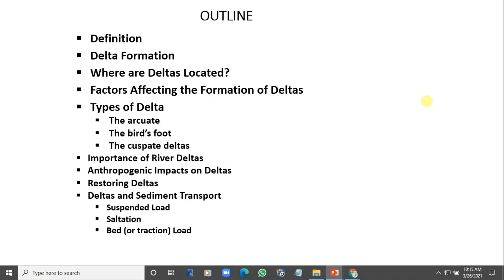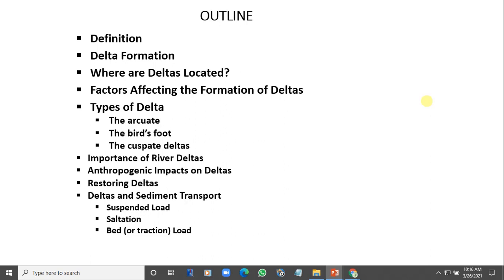Now, there's something I want us to understand here. We say that deltas are basically depositional environments. And things can deposit naturally and faster when the velocity of flow of the water reduces. Now, remember that rivers and streams flow. Oceans and lagoons do not flow. Rivers and streams have horizontal movement, but oceans and lagoons have vertical movement as a result of tide. There's no tide in a river, but it flows.